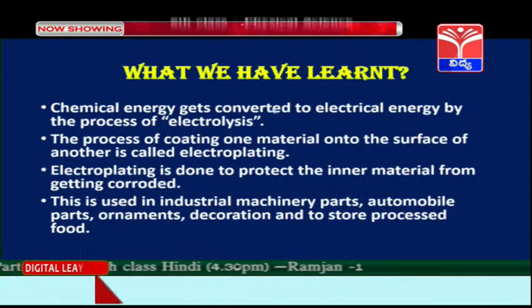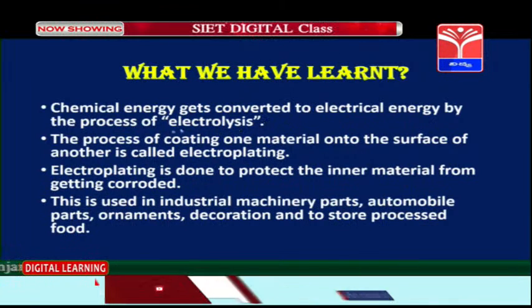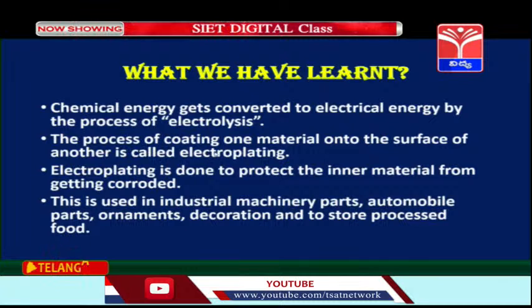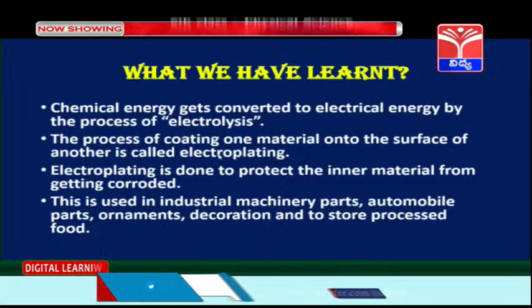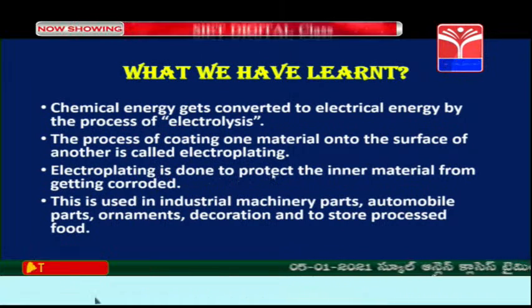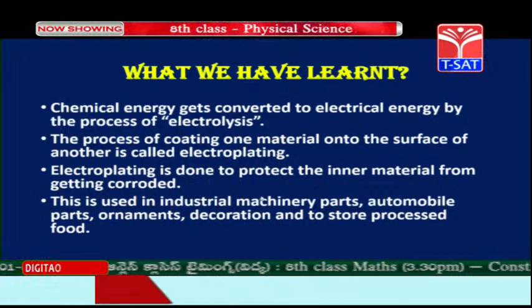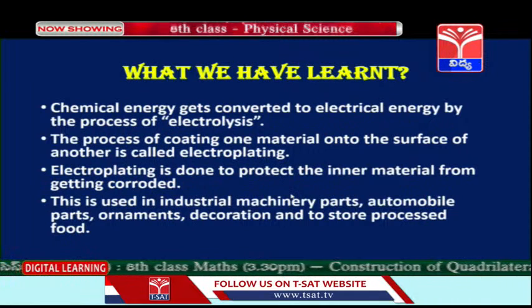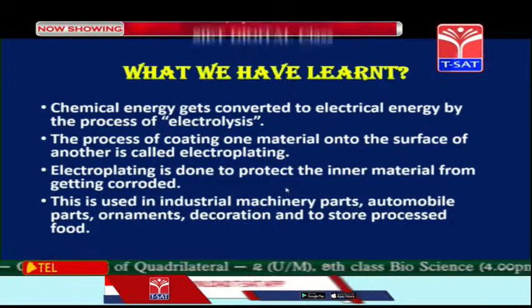Chemical energy gets converted into electrical energy by the process called electrolysis. The process of coating one material onto the surface of another is called electroplating. Electroplating is done to protect the inner material from getting corroded. This is used in industrial machinery parts, automobile parts, ornaments, decoration and to store processed food.